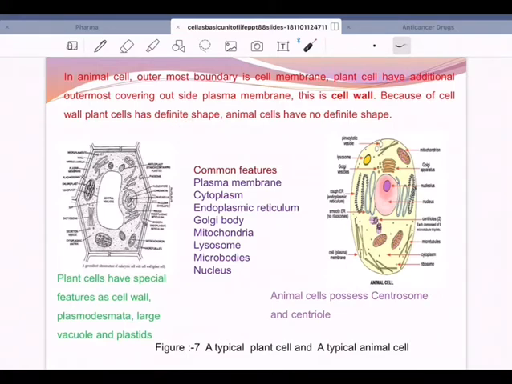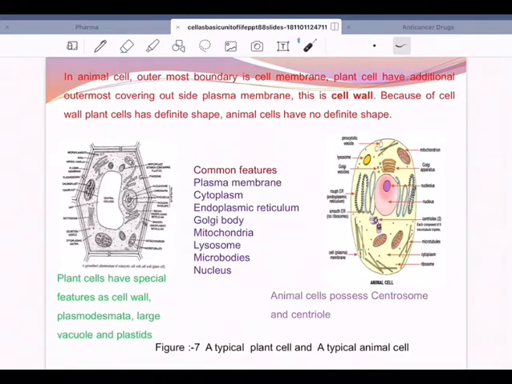As you are seeing here in the diagram, the plant cell has a cell wall as the outermost layer, and below the cell wall you can see the cell membrane, and the cell membrane is two layered. So totally, one layer of cell wall and a two-layered cell membrane, three layers will be protecting the plant cell. In an animal cell, there is no cell wall. Directly there is the cell membrane.